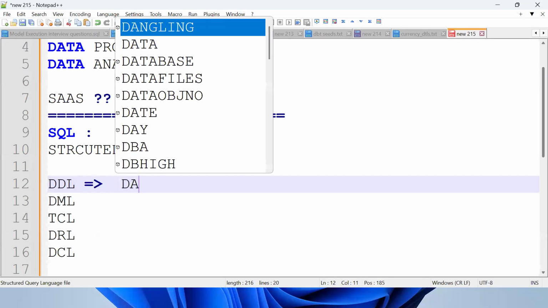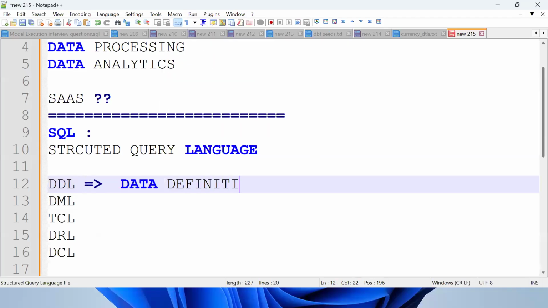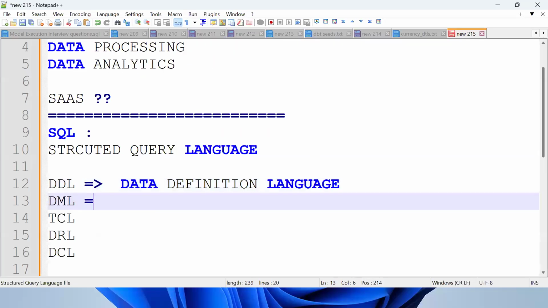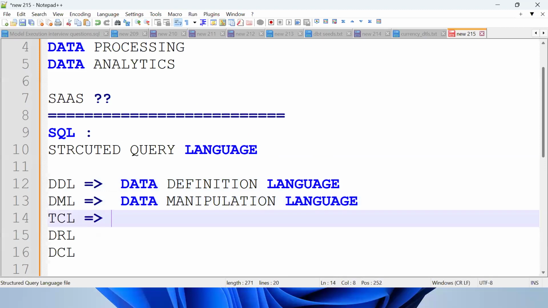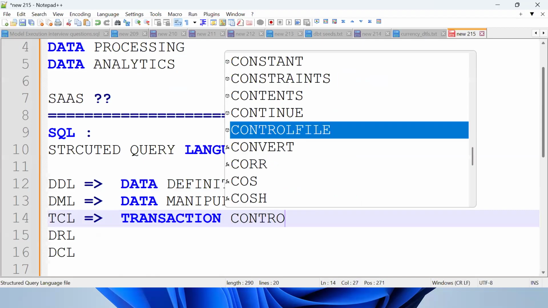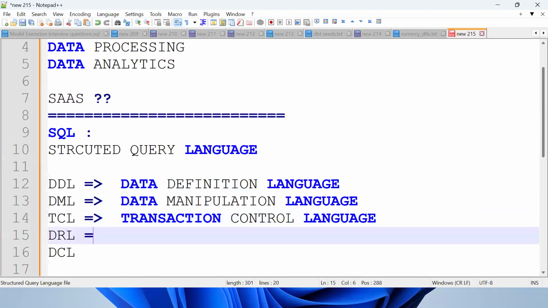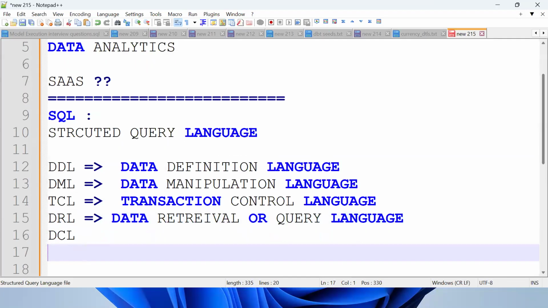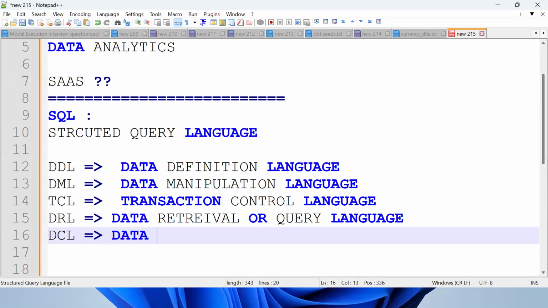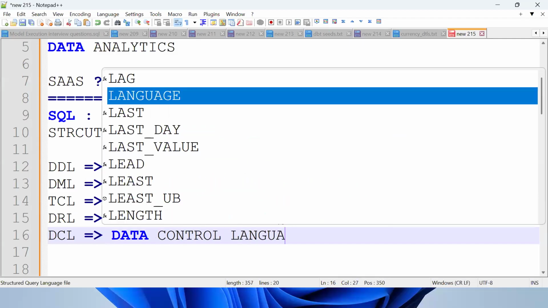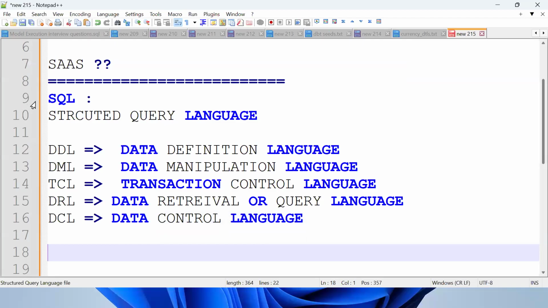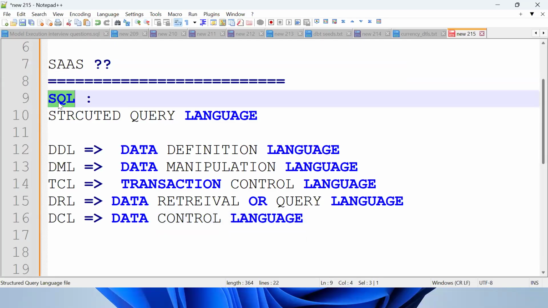DDL is Data Definition Language. What is DML? It's Data Manipulation Language. Then TCL is Transaction Control Language. What is DRL? It's Data Retrieval or Query Language. One more is DCL, which is Data Control Language. Got the point? If I want to communicate with Snowflake, I communicate by using the SQL concept.